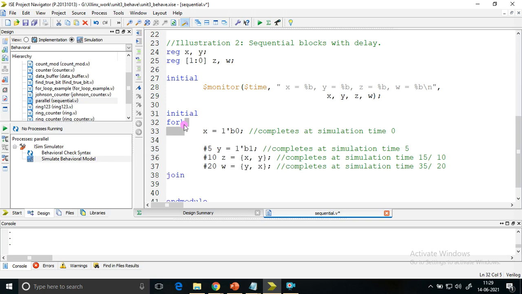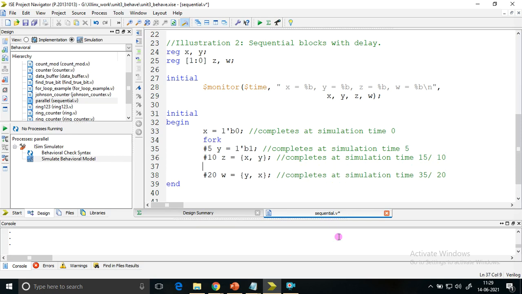Here I'll change it to begin, and this as end. Here I introduce fork, and after the two statements I introduce join. This is the only change I'm making.